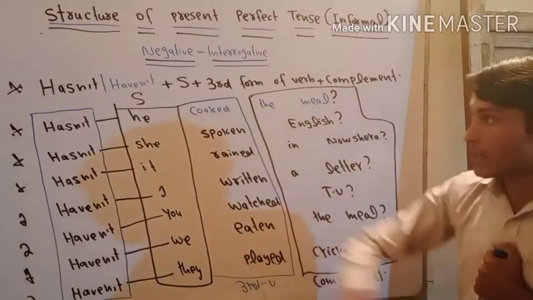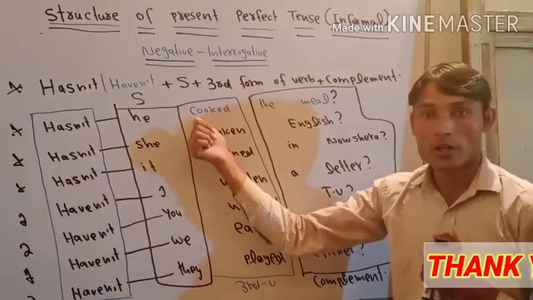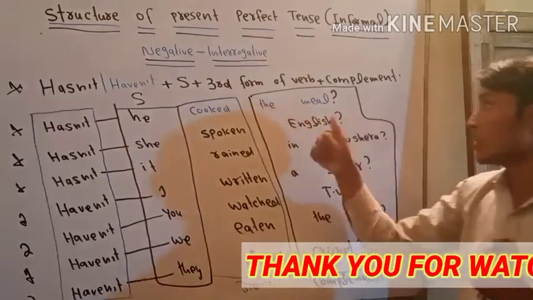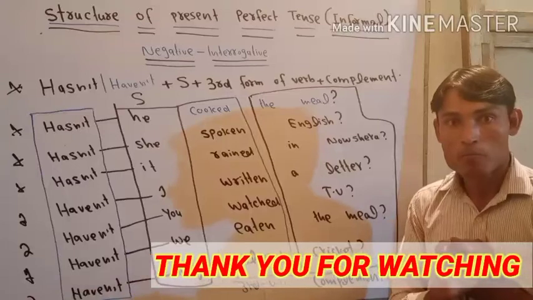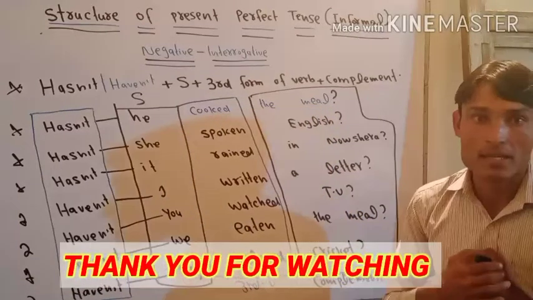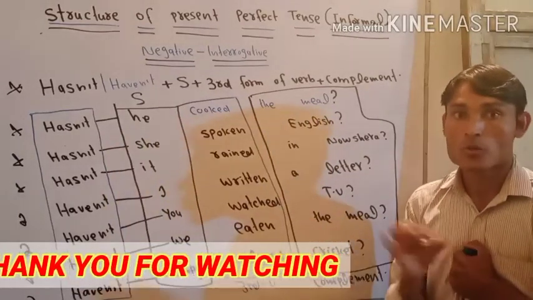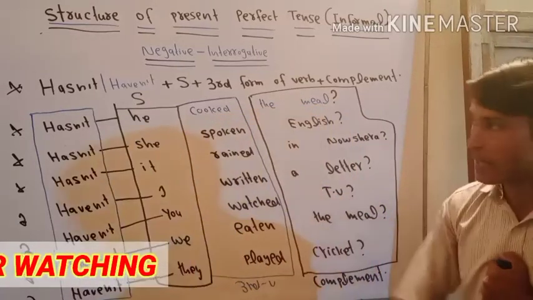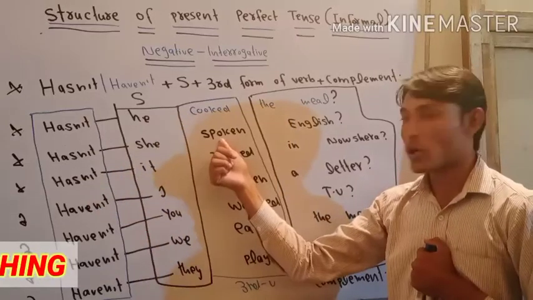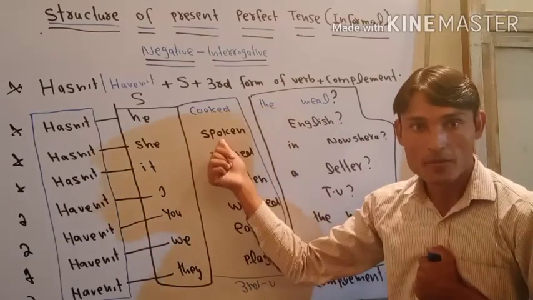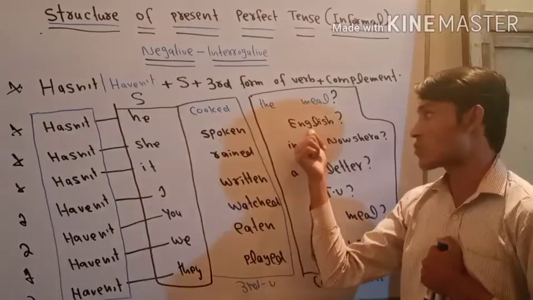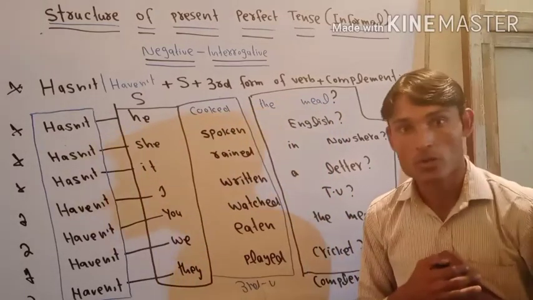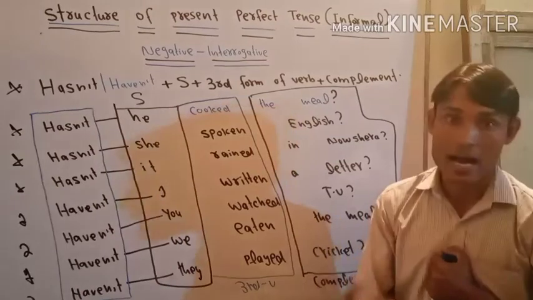Now let's look at this: hasn't he cooked the meal? As we know, cooked is the past participle form of cook, followed by the meal. We should remember that if the sentence is interrogative, we have to add a sign of interrogation, which is also called question mark. The second statement is, hasn't she spoken English? Spoken is the past participle form of speak. These are yes/no questions, with an affirmative or negative answer: yes, she has, or no, she hasn't.